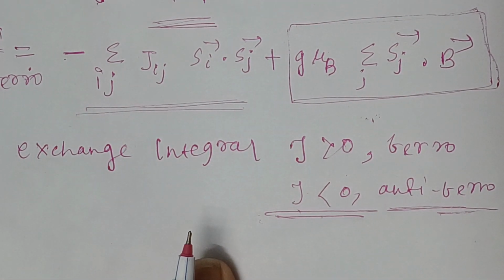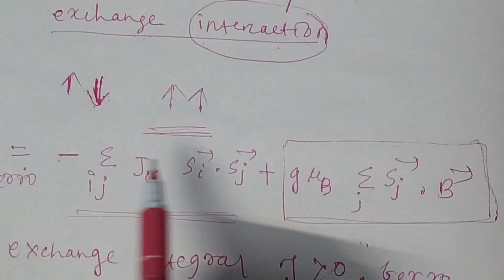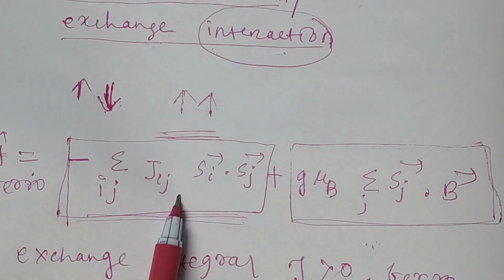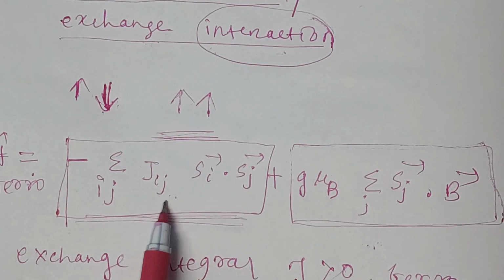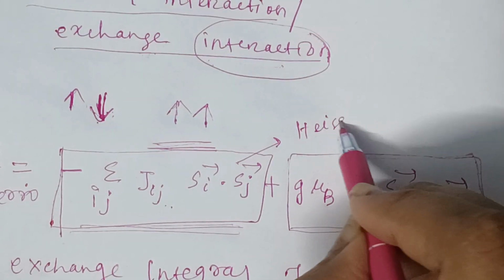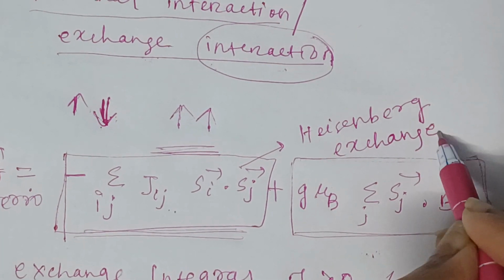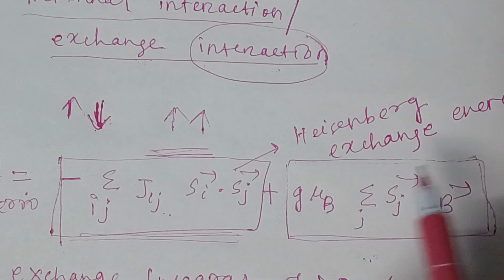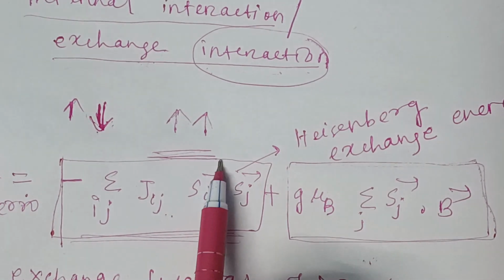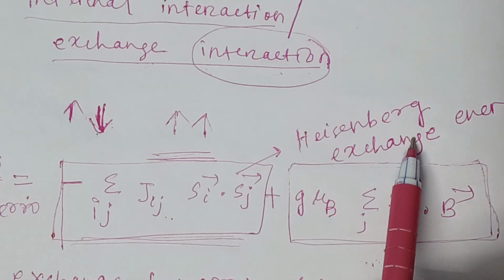The first term is called the Heisenberg exchange energy, as it comes from exchange interactions between nearby spins.